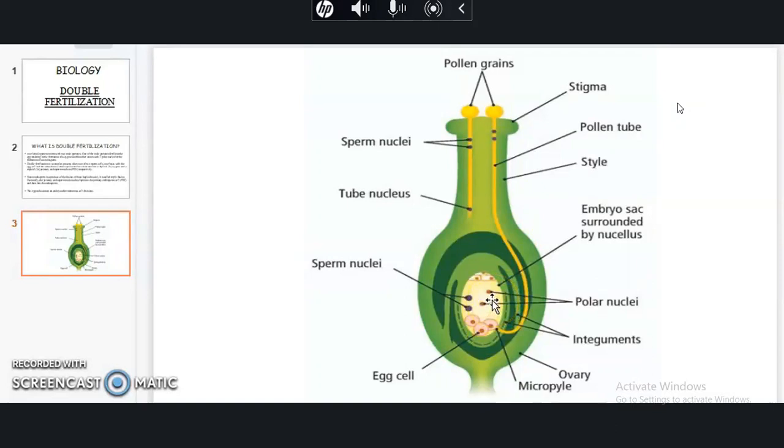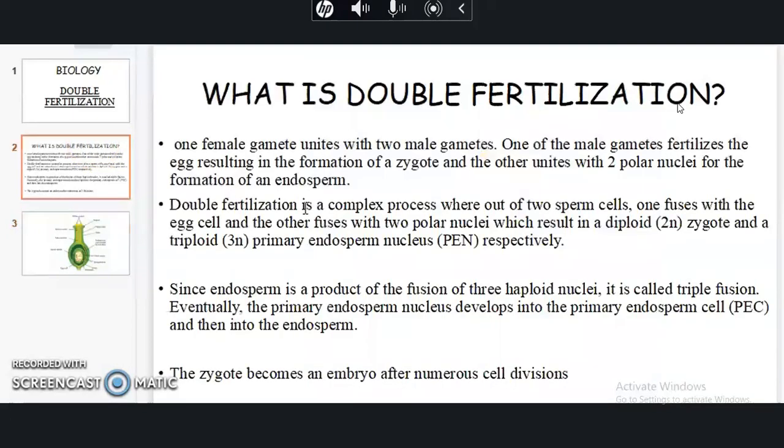So we have learned about the process and what double fertilization is. Let's have a summary. Double fertilization is a phenomenon which takes place in angiosperms. It is a major characteristic of angiosperms. In this process, one female gamete unites with two male gametes.